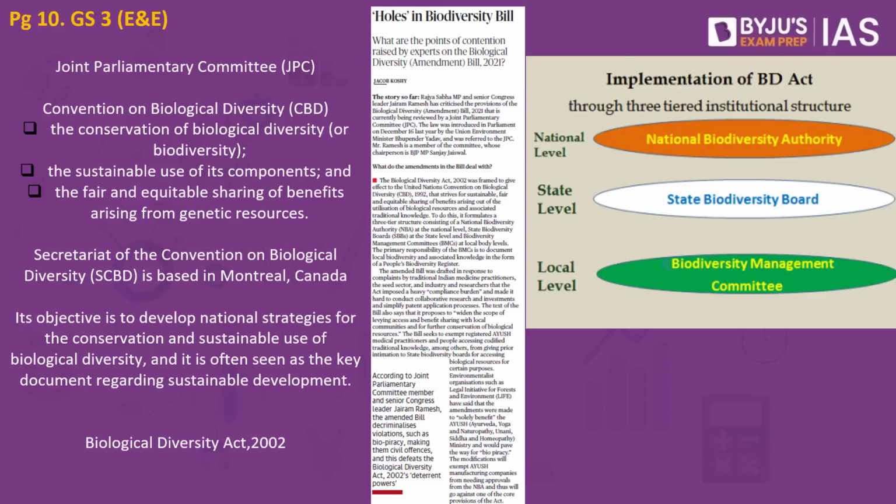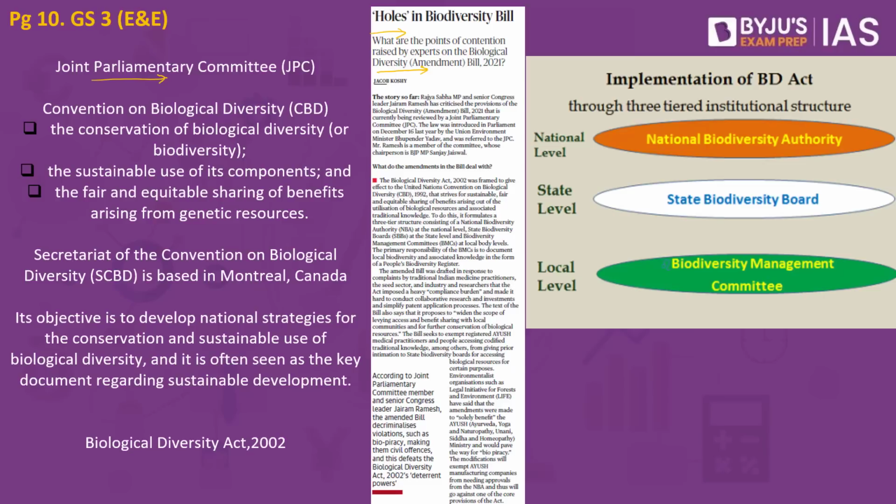The first article says Holes in Biodiversity Bill. Let us try and understand what this article is all about. The Environment Minister had introduced the Biological Diversity Amendment Bill of 2021 in the Parliament. This bill is now referred to the Joint Parliamentary Committee. They are looking into this bill, and in all likelihood they may also come up with some recommendations as well. So in this backdrop, we will try and understand the important features of this bill. We will also understand the associated concerns voiced by different experts as well as environmentalists.